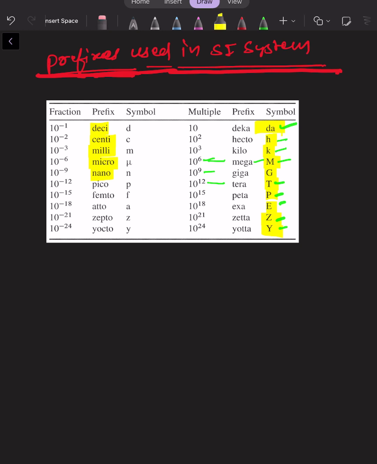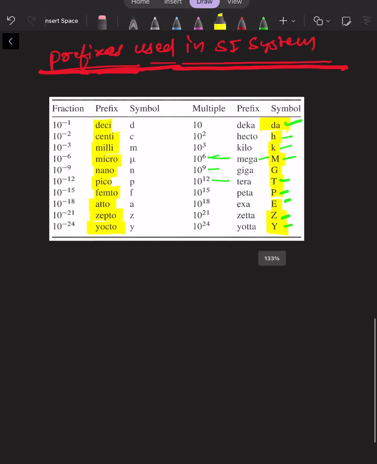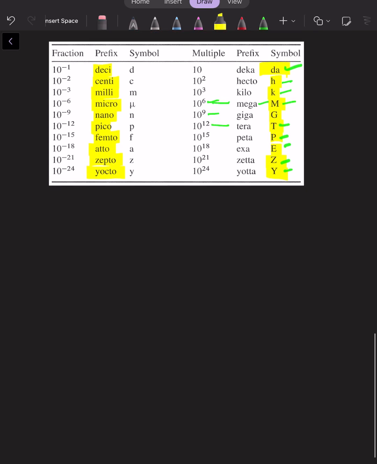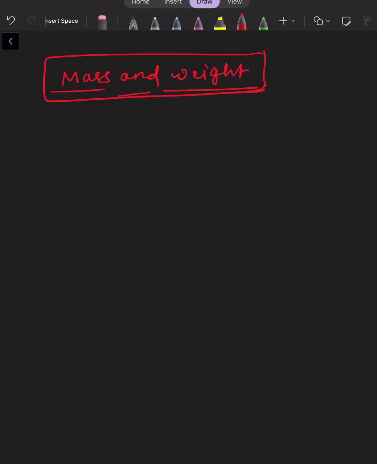Similarly, 10 to the power minus 12 is pico, 10 to the power minus 15 is femto, and 10 to the power minus 18 is atto, followed by zepto and yocto. These are the prefixes used in the International System, and these are useful units used by chemists for dealing with different numerics. So after dealing with prefixes used in the SI system, now let's look at the quantitative analysis of mass and weight.